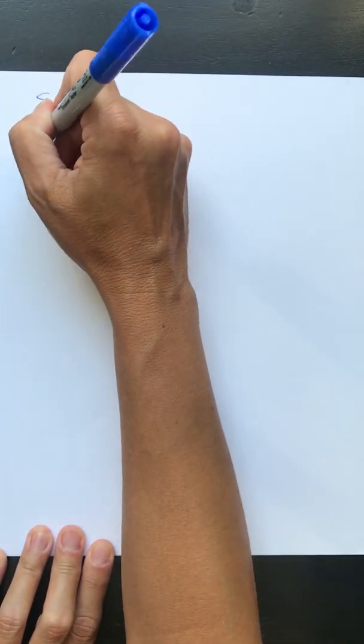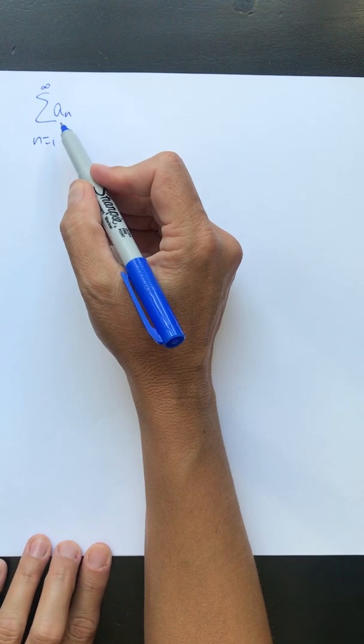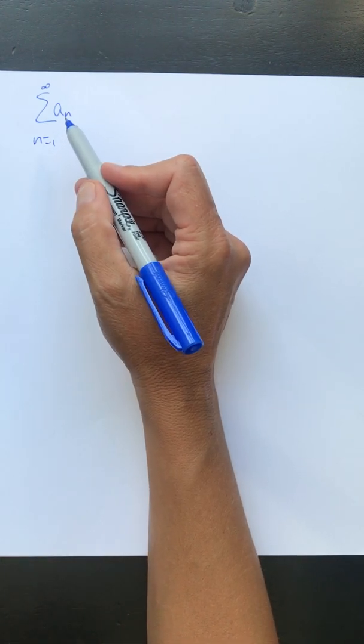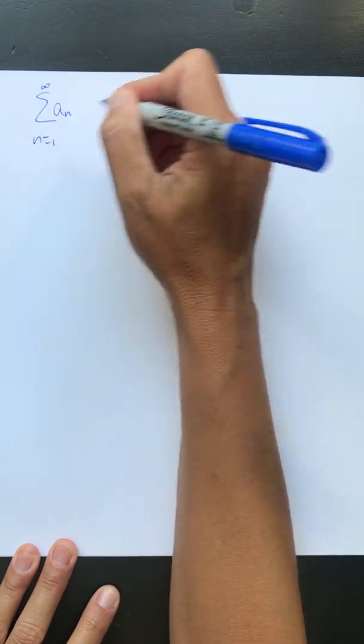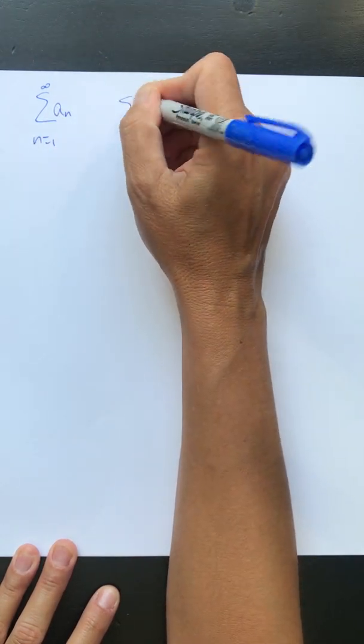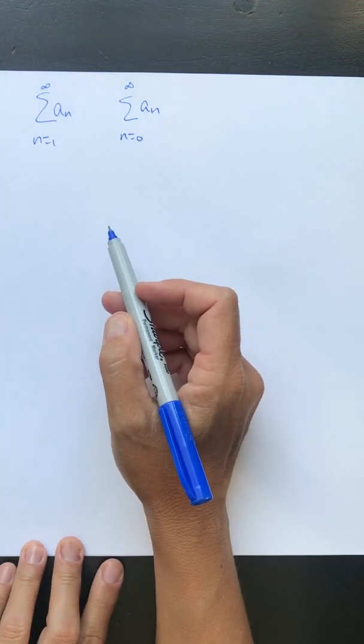So remember that we defined an infinite series. It's a sum from n equals 1 to infinity of a sequence. So remember, we're adding the terms of a sequence and producing a series of finite sums. We can start at 1 or we can start at 0, and either one of these is called an infinite series.